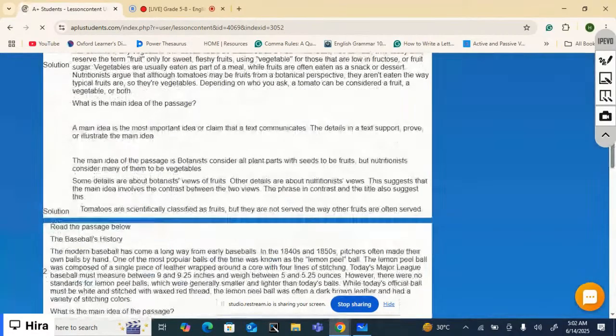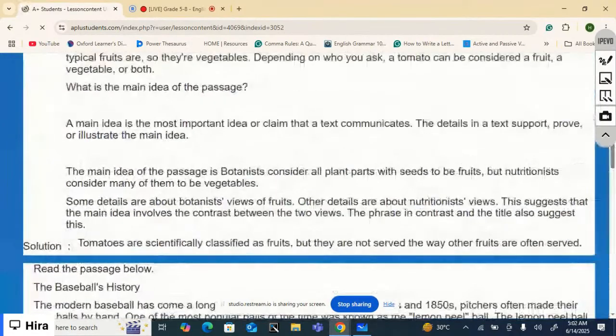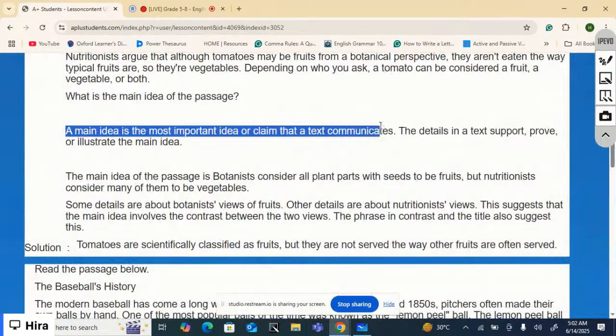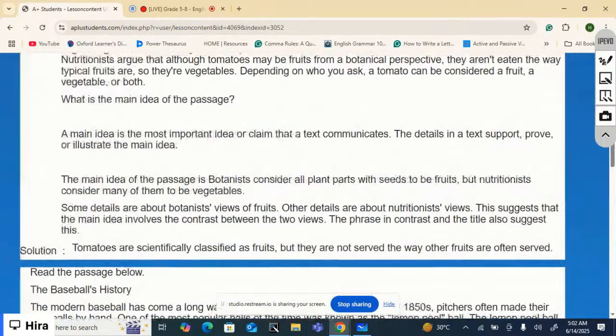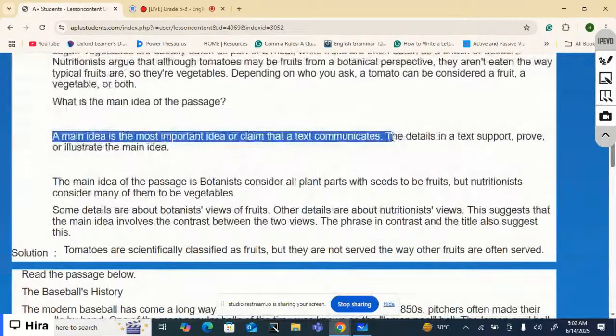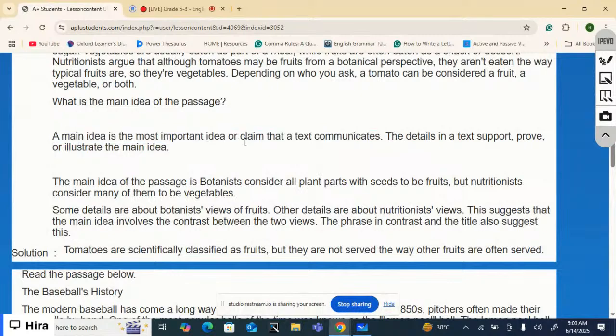What is the main idea of any text, anything that you write? A main idea is the most important idea or claim that a text communicates. So, what is the main idea? It is the most important idea or claim that a text communicates to the reader.